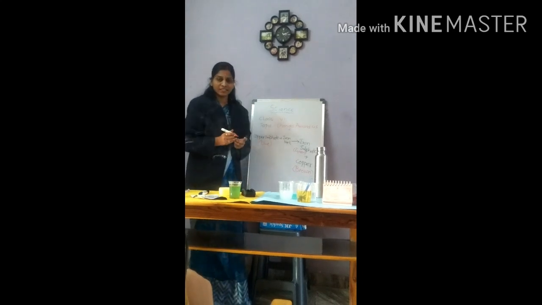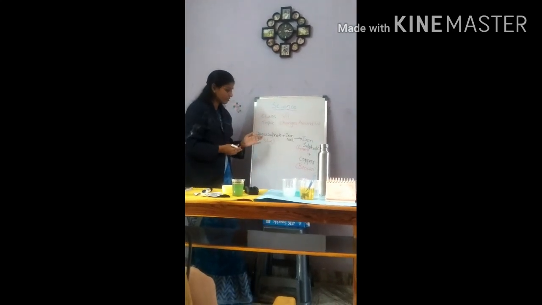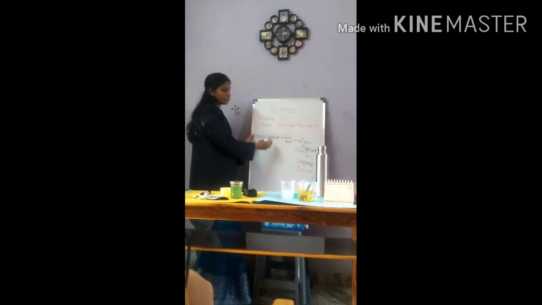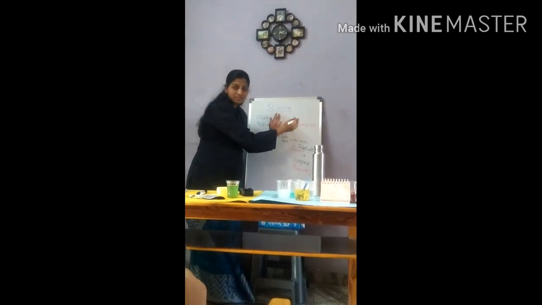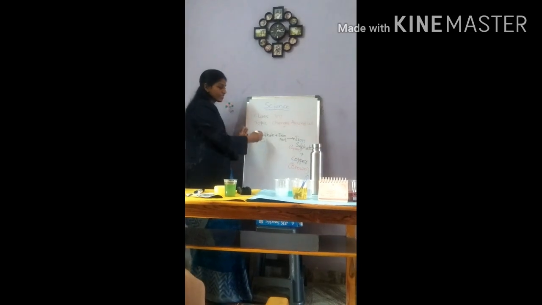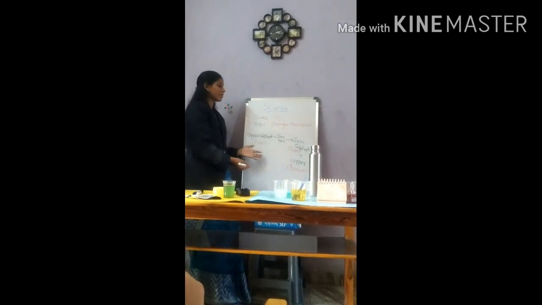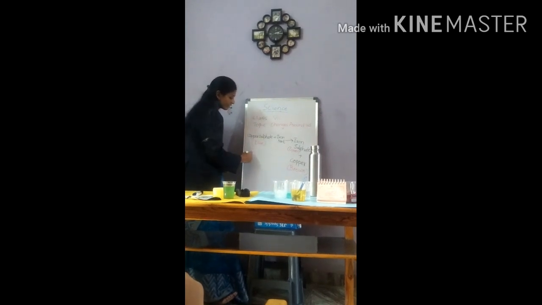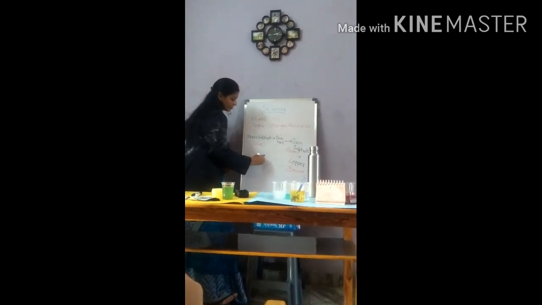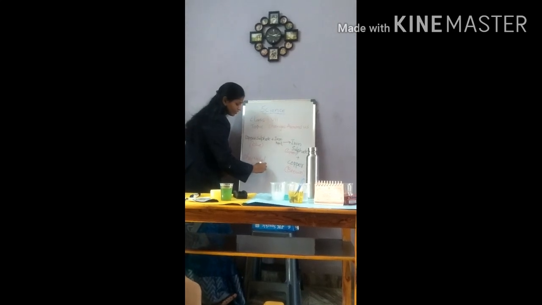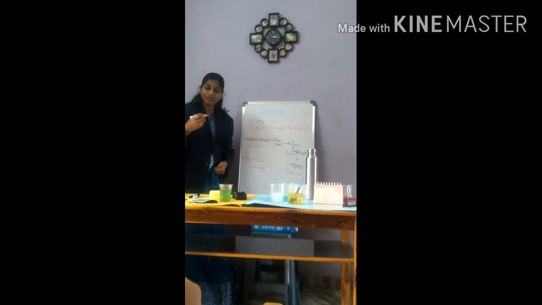So here the copper sulfate substance is changing into iron sulfate. One substance is changing into a new substance. So this is an example of a chemical change, wherein one substance is getting converted into another new substance.